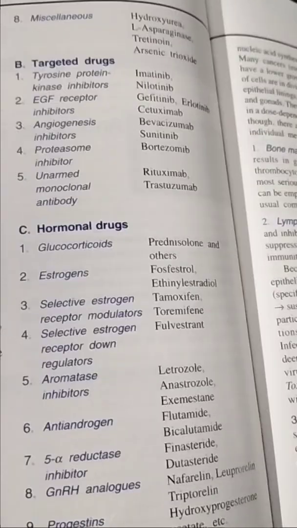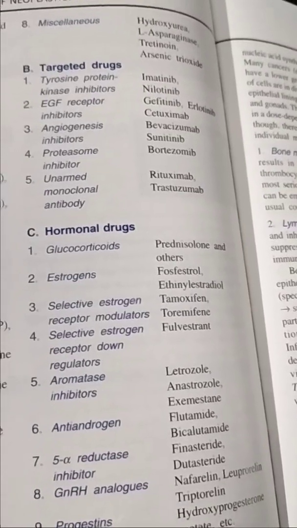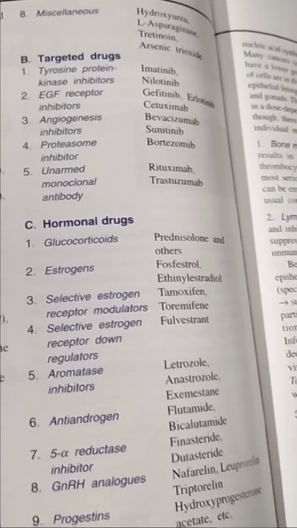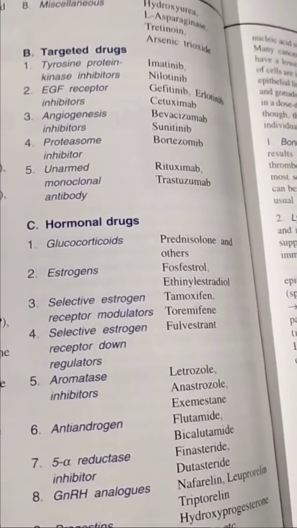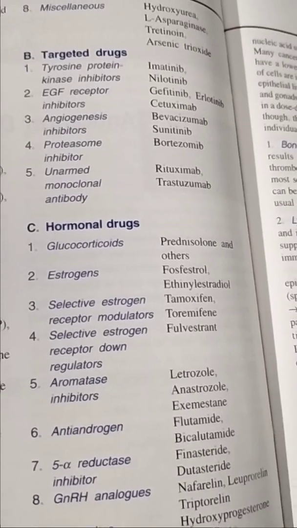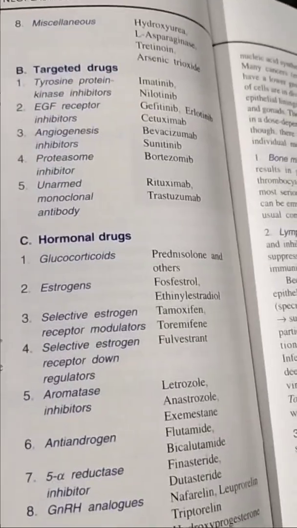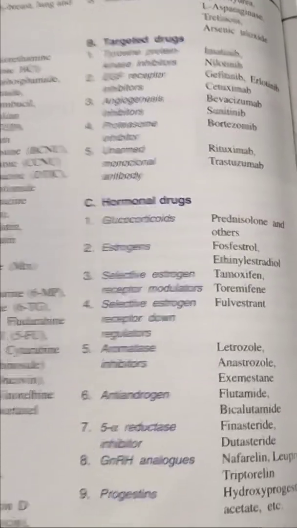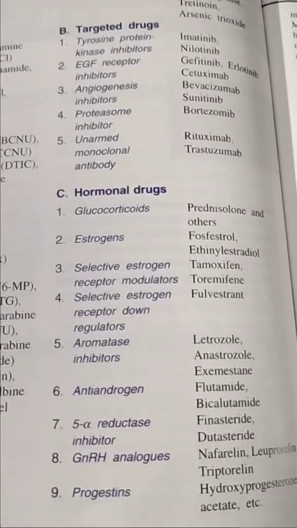Proteasome inhibitor contains only one drug, that is bortezomib. Unarmed monoclonal antibody contains two drugs. These are rituximab, trastuzumab. Sorry if I pronounce wrongly.